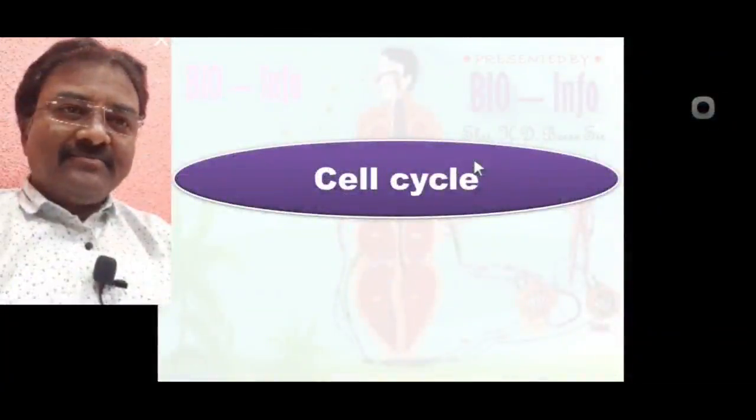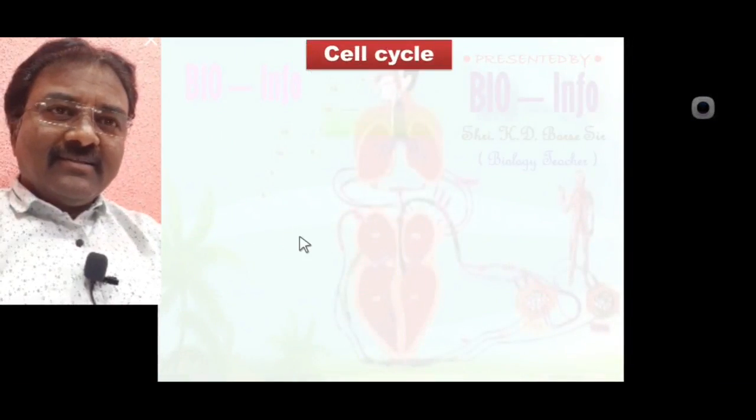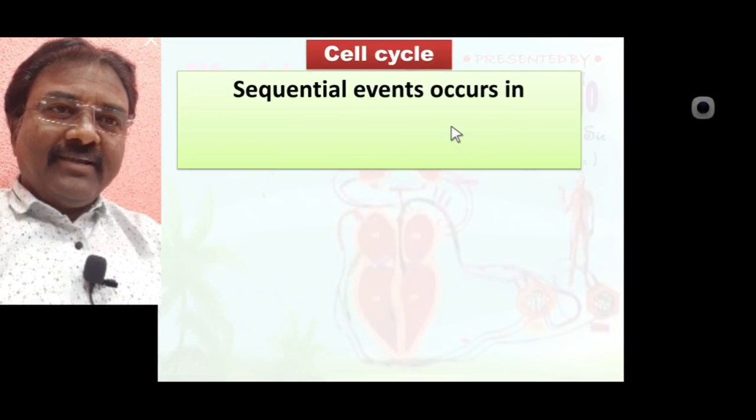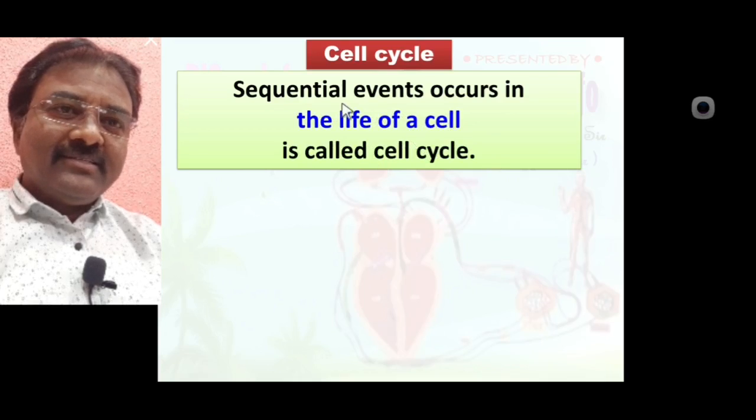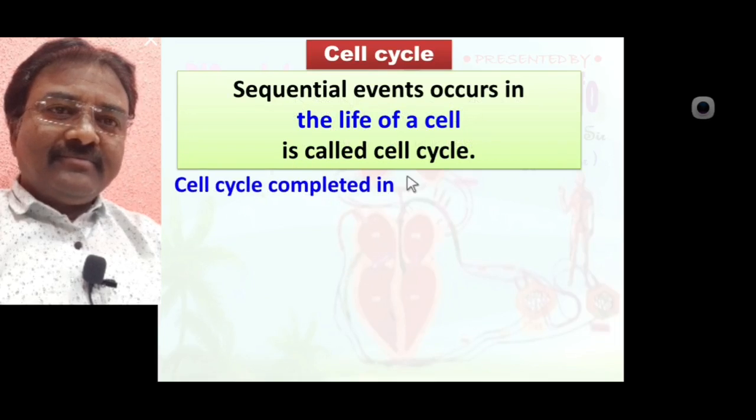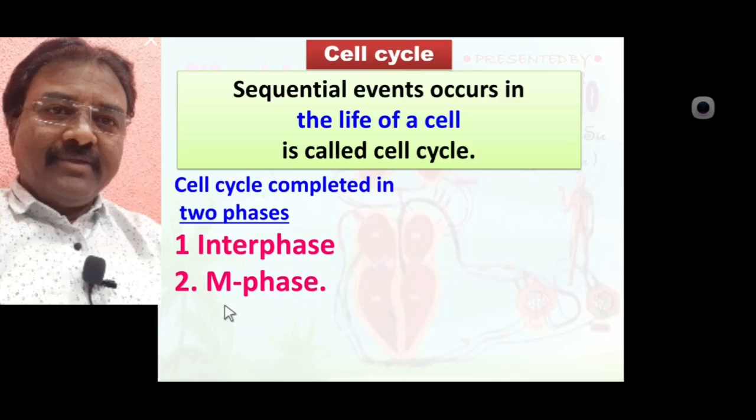Now we learn the cell cycle. What is the cell cycle? Sequential events that occur in the life of a cell are called the cell cycle. The cell cycle is completed in two phases. Number one, interphase, and second, M phase, means mitotic phase.